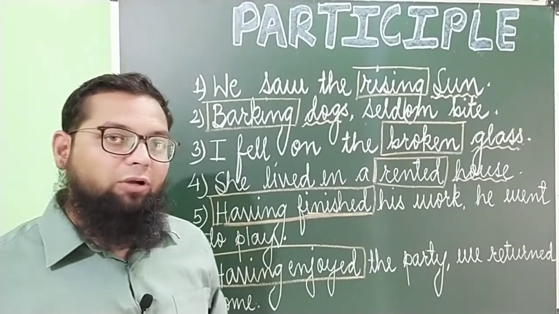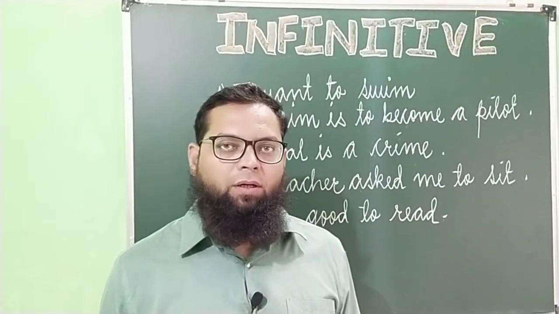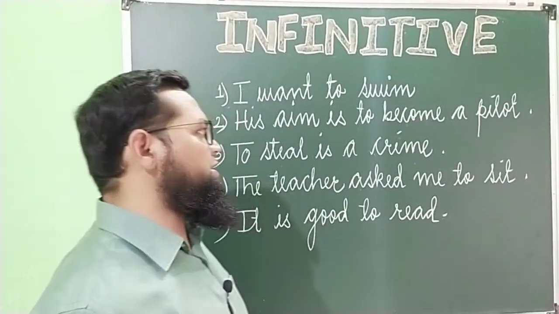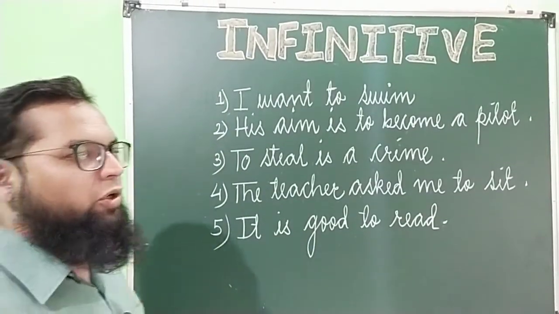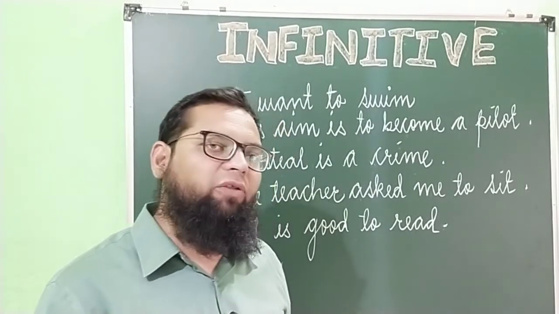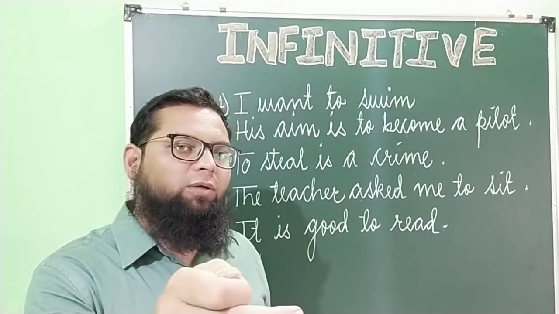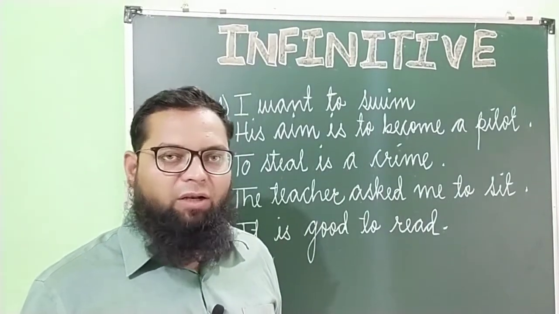Now we are going to have a look at the infinitives. The third kind of non-finite verb is infinitive. It is very easy to understand. I want to swim. Now infinitive is the to form of the verb. That means before the main verb, before the base verb, before the first form of the verb, to will be used. That will be an infinitive.